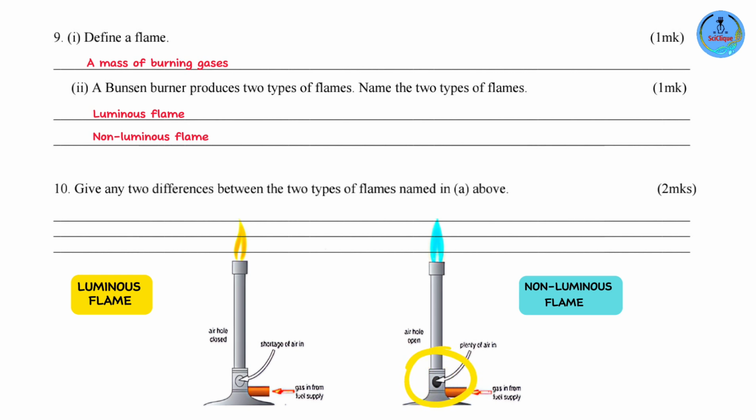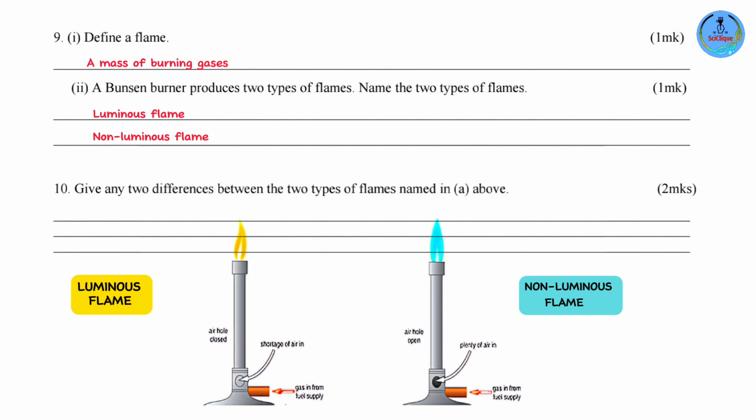Essentially, this is a hole through which air passes into the Bunsen burner. When the air hole is open, you're going to have air passing into the Bunsen burner, mixing with the laboratory gas, and then burning completely to produce a lot of heat. The flame that is produced from this type of burning is known as the non-luminous flame.